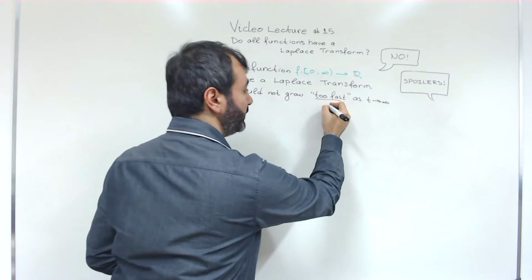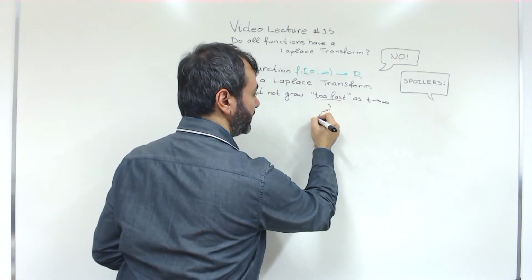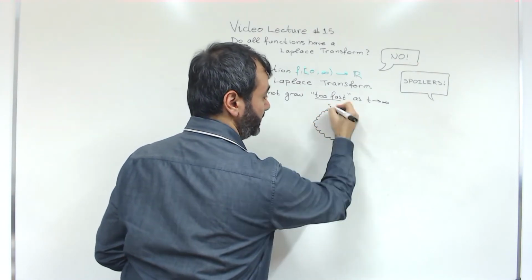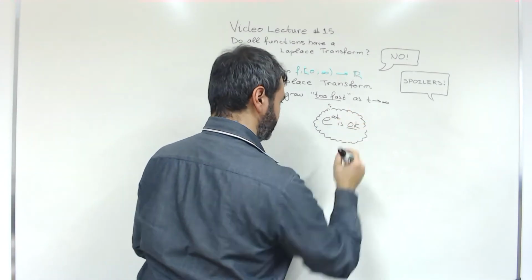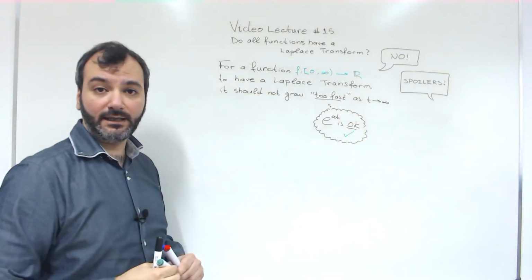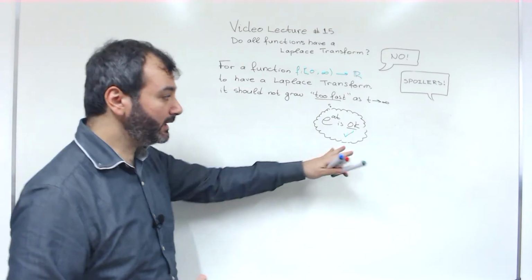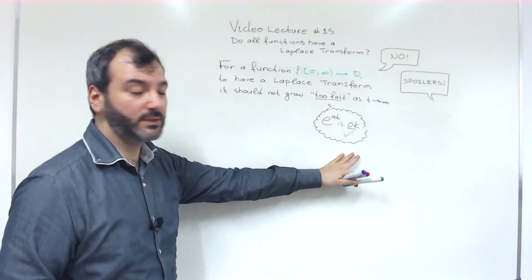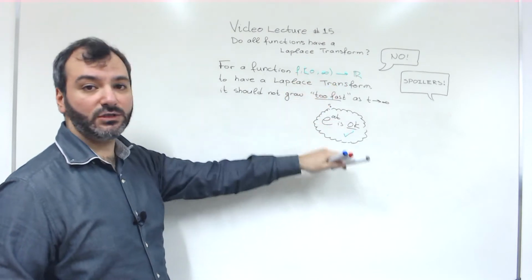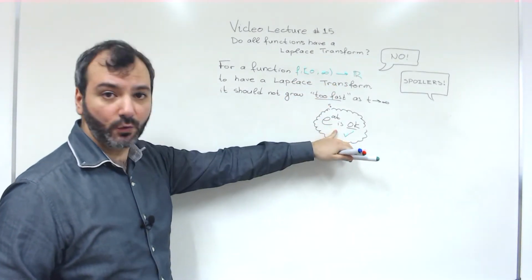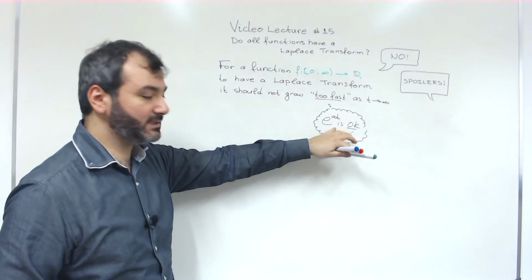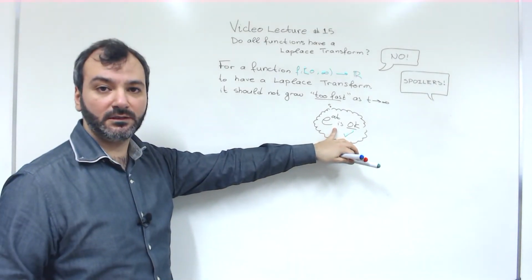An example of a function that grows fast but not too fast is the exponential function. So e to the at is fine. And we'll now give the following definition. We say that the function f is of exponential order if it grows slower or as fast as this function but not faster. Let's write it down.